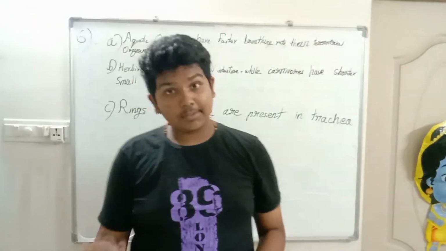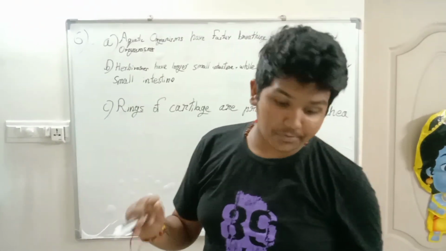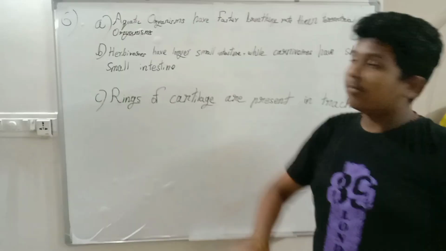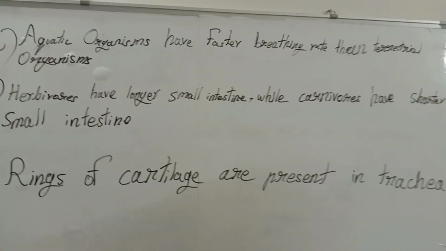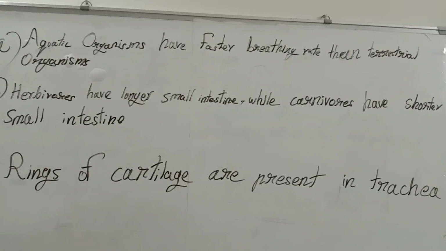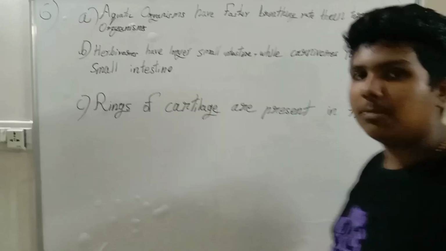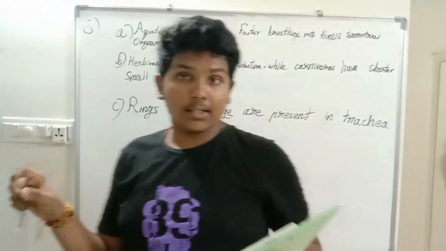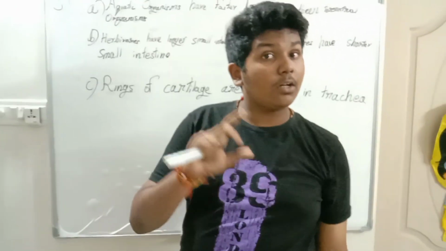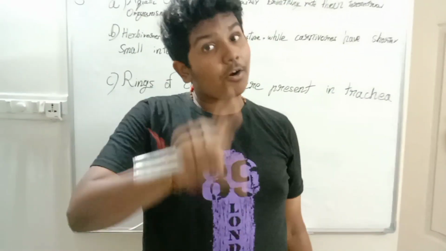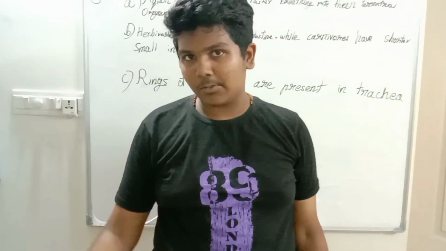Okay. Now next question. Give the reason to justify the following. First one, aquatic organisms have a faster breathing rate than terrestrial organisms. So what does it mean? Aquatic organisms are organisms which live in water and breathe in water.